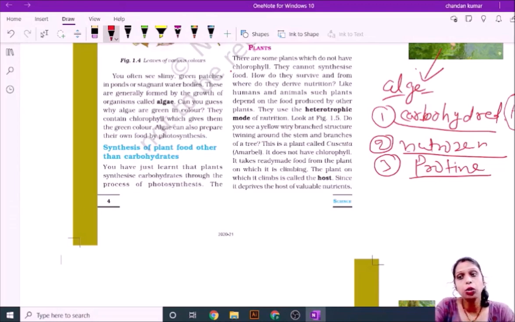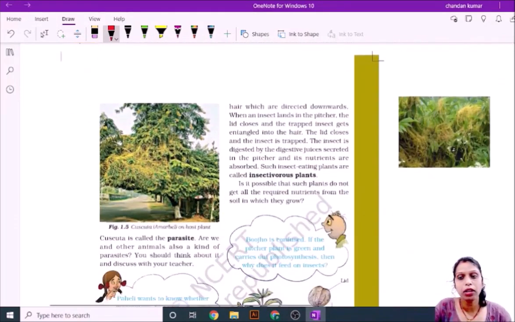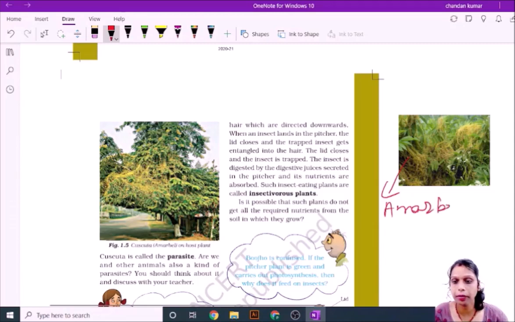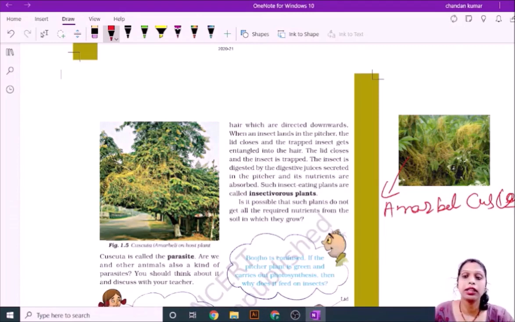Then you can see in this diagram, what is this? This is Amar bale, cuscuta. Actually, they cannot stand by themselves.